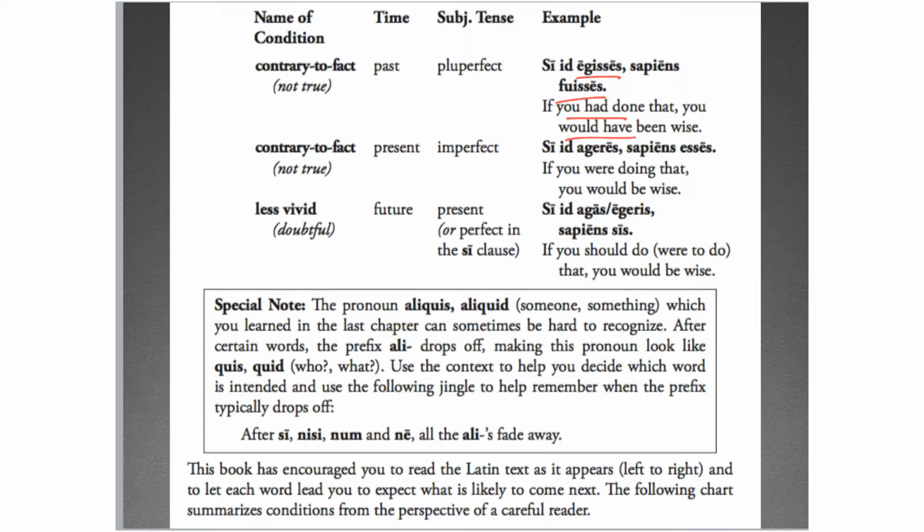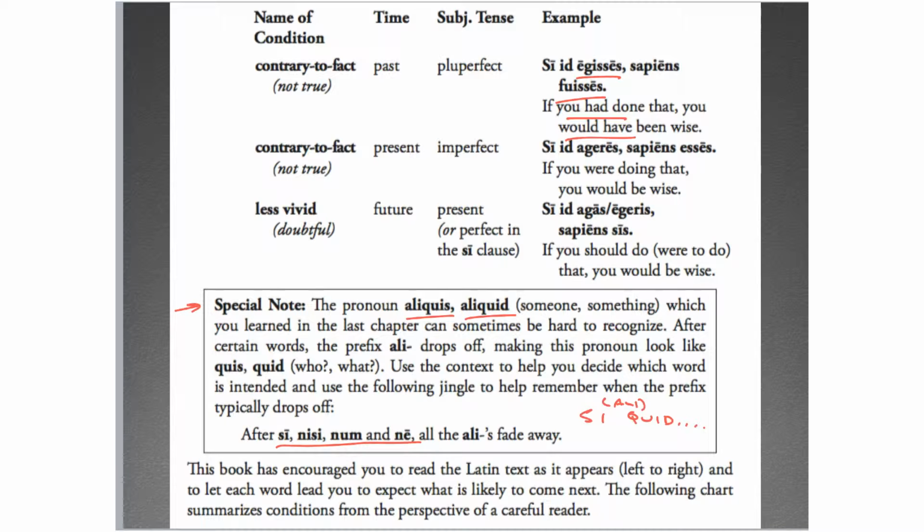This is one thing to note, this special note here. When you have aliquis or aliquid, when it comes after these four words, it drops that ali prefix. So you'd have something like si quid, whatever it might be, and si quid is really si aliquid, because that ali drops out after si.